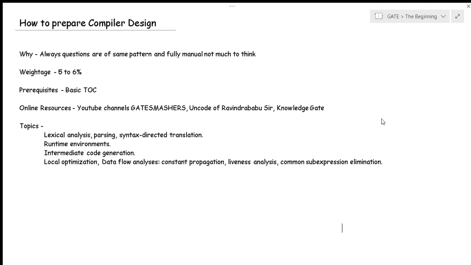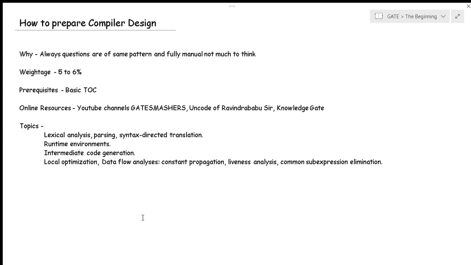So, hey guys, today I'll be talking about how to prepare compiler design for the GATE. Compiler design is, I guess, one of the subjects where the questions are kind of repeated, just the data is being changed. You will see most of the questions based on first and follow, based on the parsing and all, and they will be repeated throughout the GATE, right?